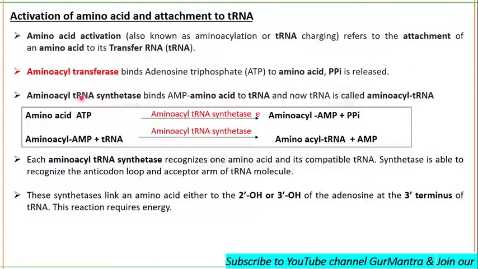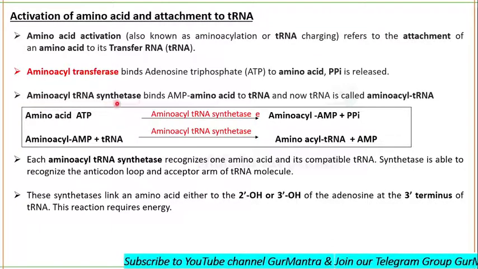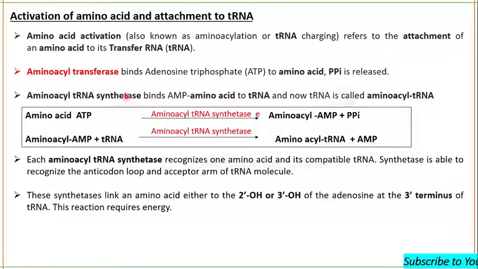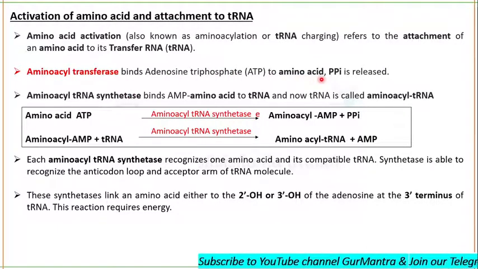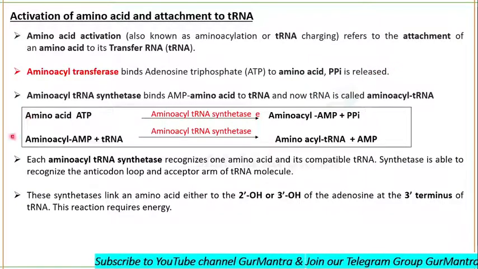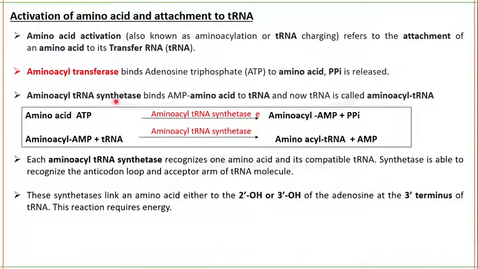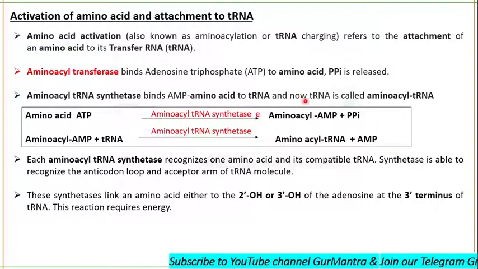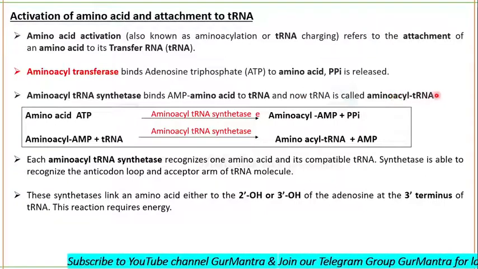So we can say amino acyl tRNA synthetase is performing both the functions. It will first bind the ATP to amino acid and pyrophosphate will be released. Then this amino acyl tRNA synthetase will bind the AMP, adenosine monophosphate, amino acid to tRNA. And now the tRNA is called amino acyl tRNA.